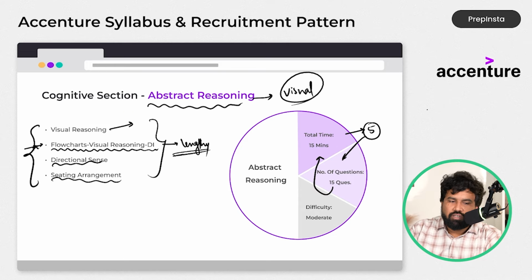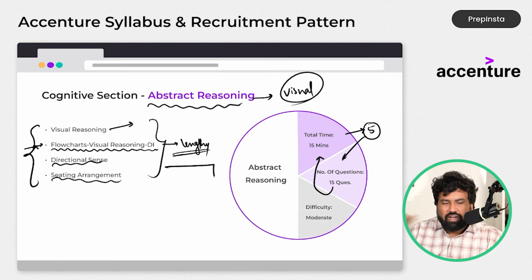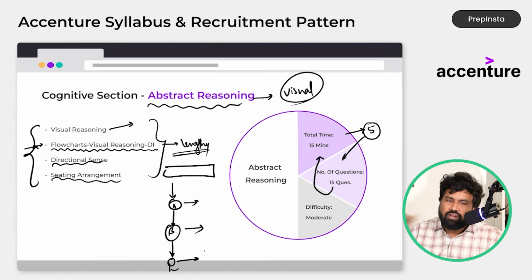because analyzing the pictures, and what is a flowchart DI is nothing but they will give you a table and they will give you a flowchart like A and B and C. A will happen something, at B something will happen, at C something will happen, and doing all these things it will take a bit of time, guys.